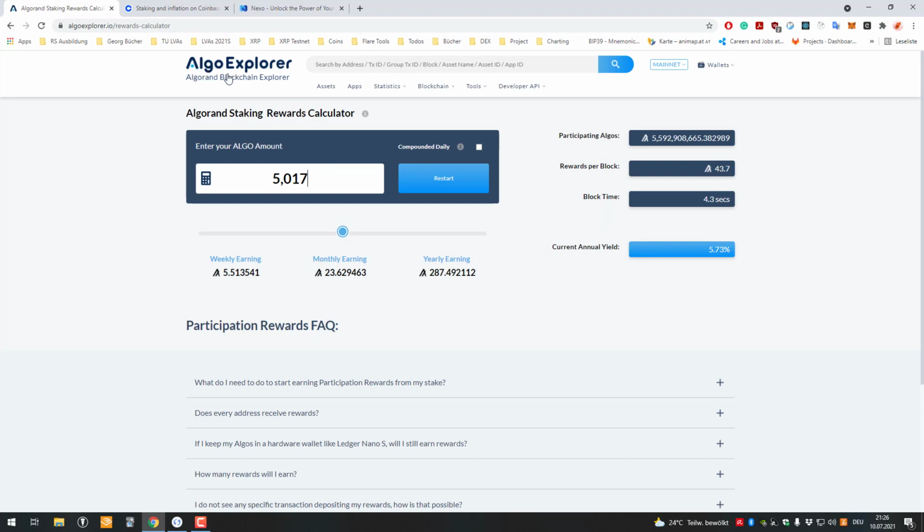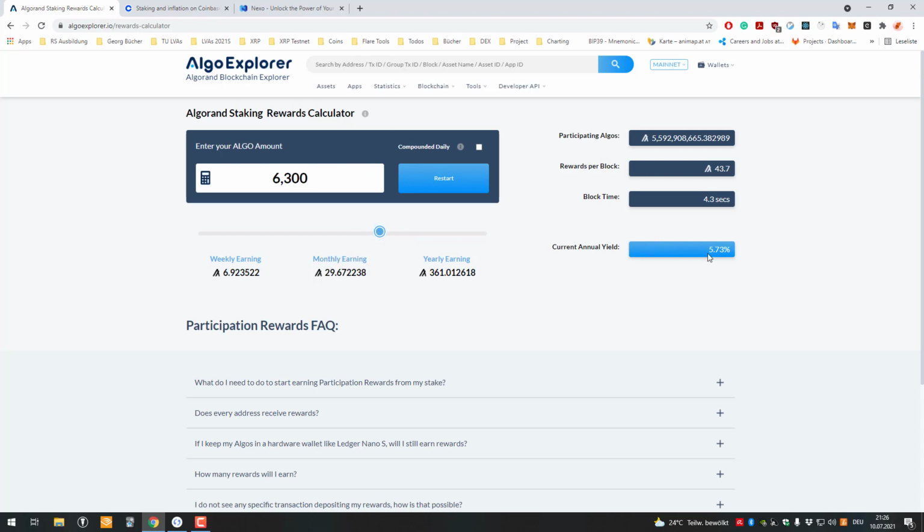There's also the website algorandexplorer.io/rewards-calculator. You can enter the amount of Algorand you have, and then you can see how much that would be in weekly earnings, monthly earnings. The rewards are accredited every 8 minutes or something like that, and they're paid out as soon as you make a transaction. So if you want to pay out your staking rewards, you can, for example, send a transaction of 0.01 Algorand to yourself. You would just pay the fee for sending the transaction, and then you will automatically be rewarded your staking rewards. So it's a way how you can do it.